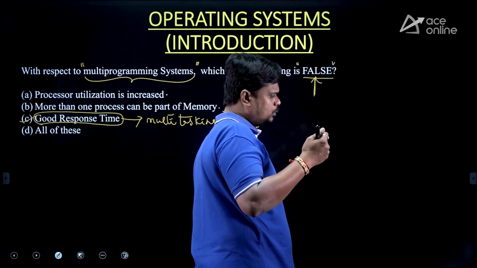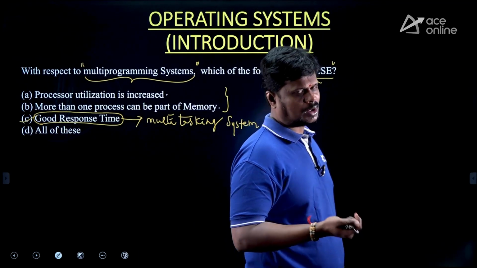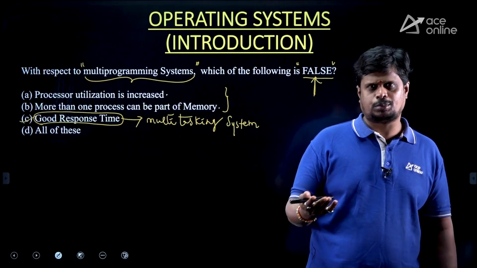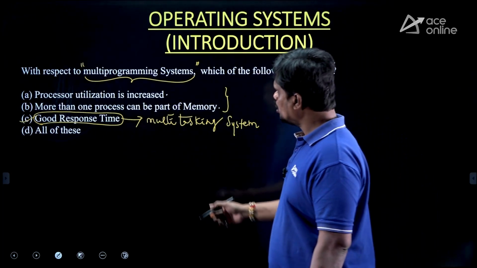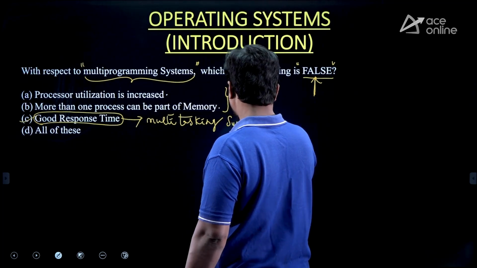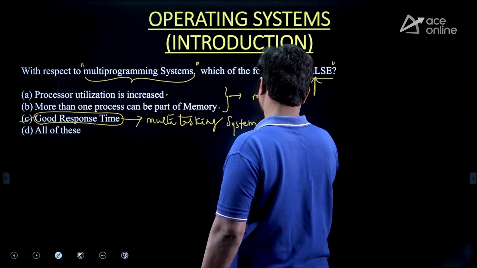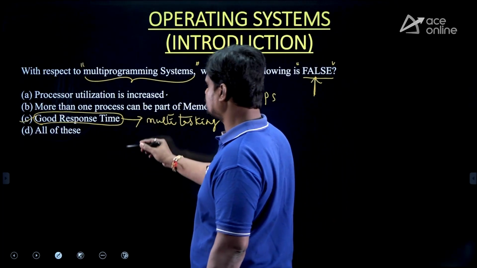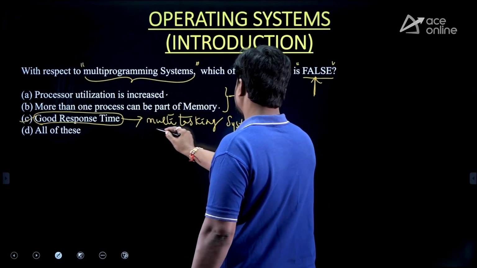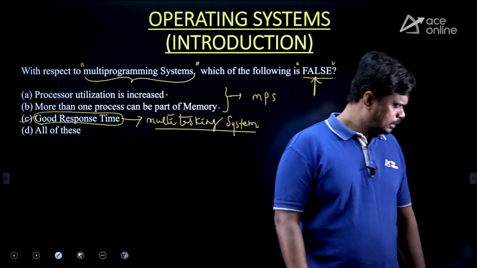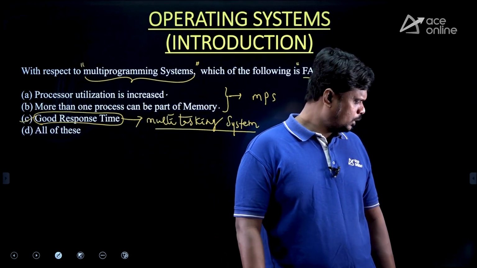Reason: while one process is performing IO operations, the other process is allowed to perform CPU operations. So we have clearly defined it, right? Both are features of multi-programmed systems. But when it comes to option C, good response time is the goal of a multitasking system. Next, let's move to the next question.